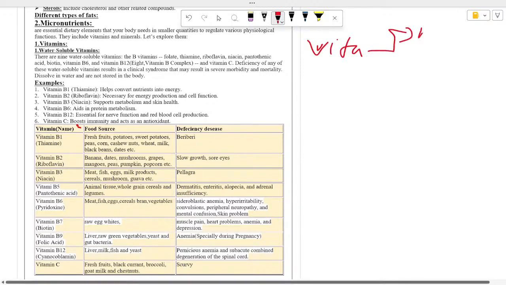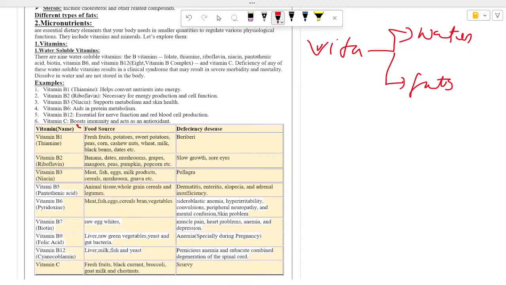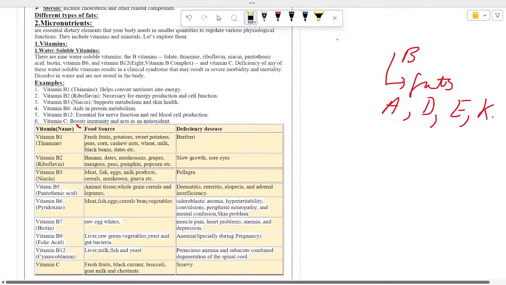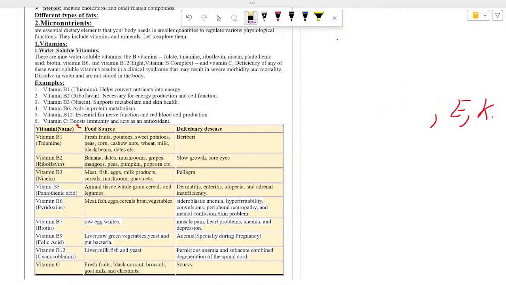First is water soluble vitamins, and another is fat soluble vitamins. Water soluble vitamins are your vitamin B and vitamin C. And fat soluble vitamins are your vitamin A, vitamin D, vitamin E, and vitamin K. Let's first see water soluble vitamins. Water soluble vitamins means obviously they are easily soluble in the water.